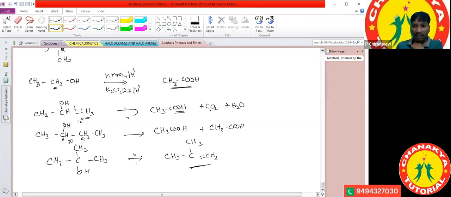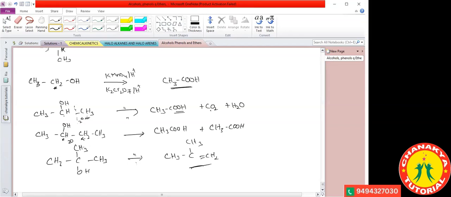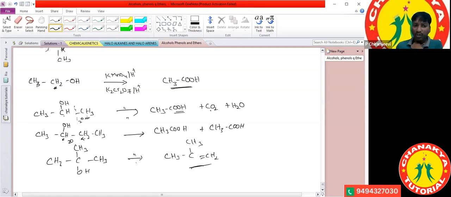Now, you got the clarity? Yes, sir. Okay, and one more condition. This is also a secondary alcohol. If you observe clearly here, this is also treated with acidified KMnO4 or acidified K2Cr2O7.